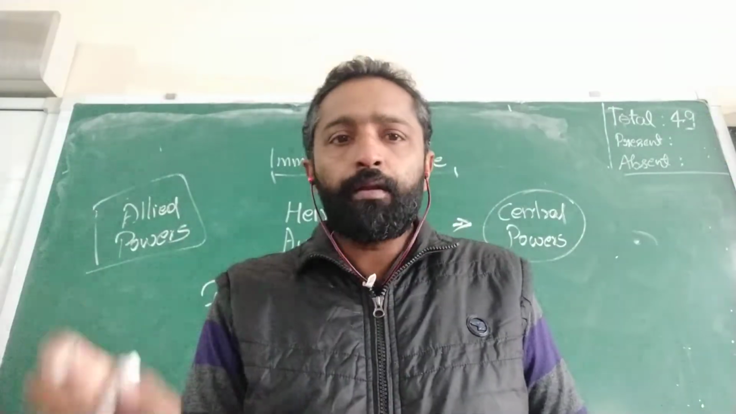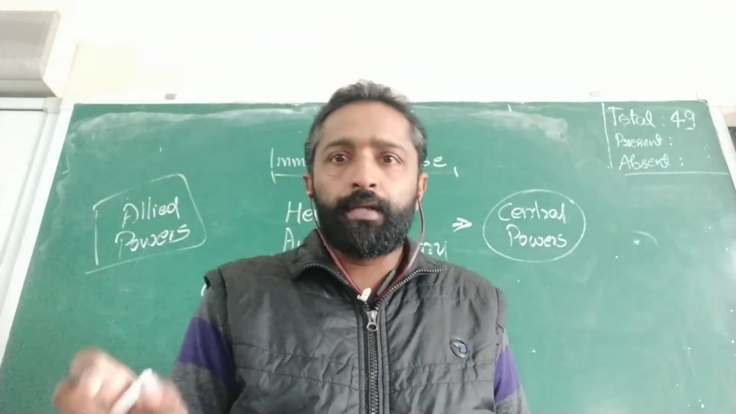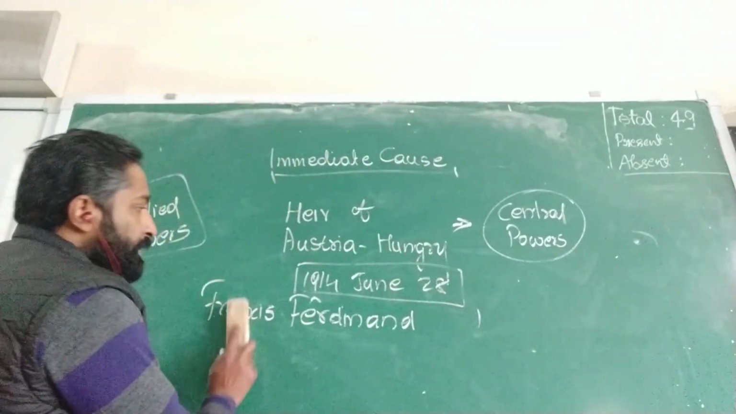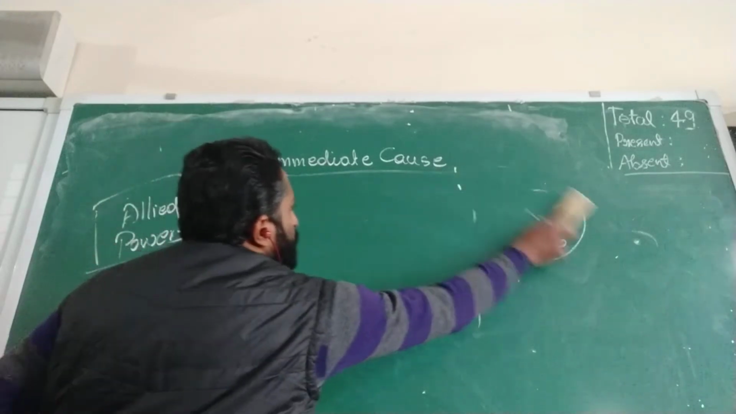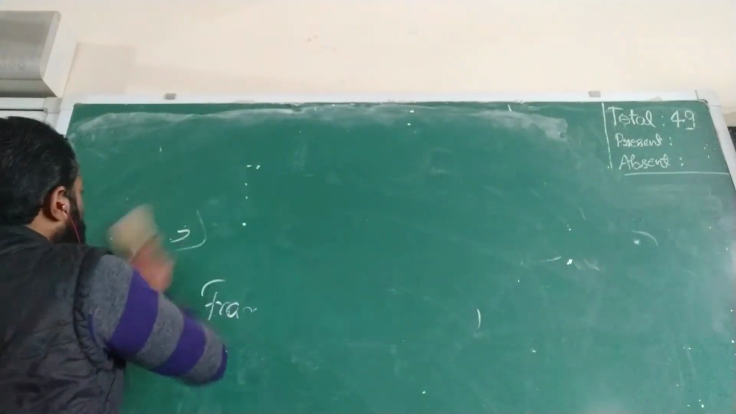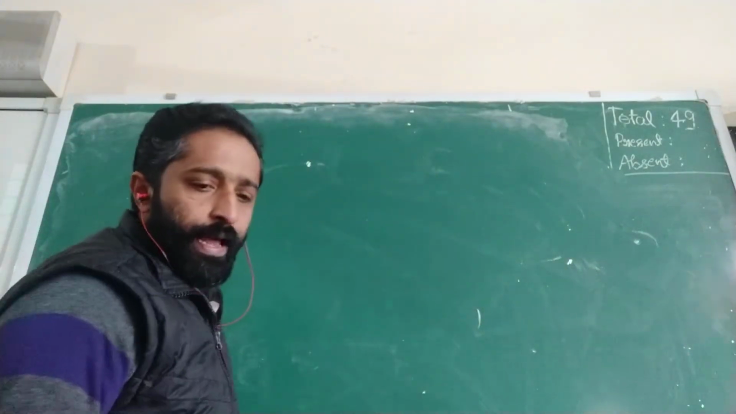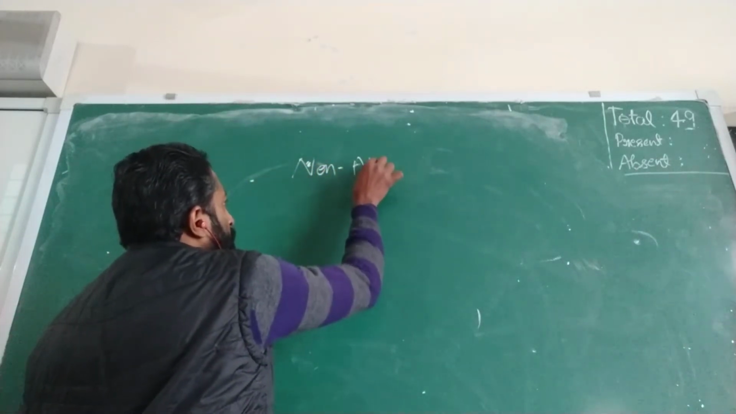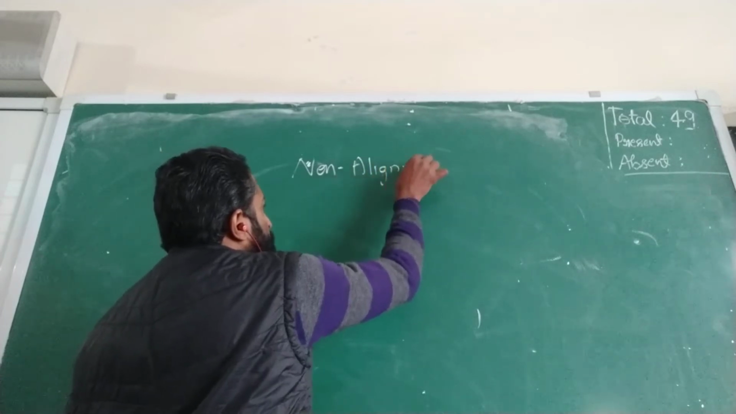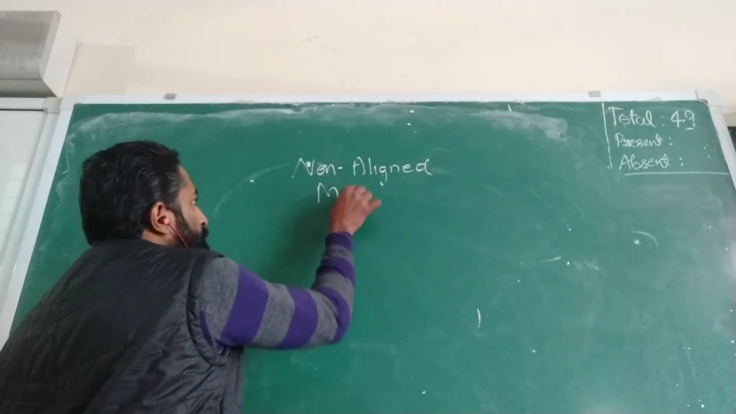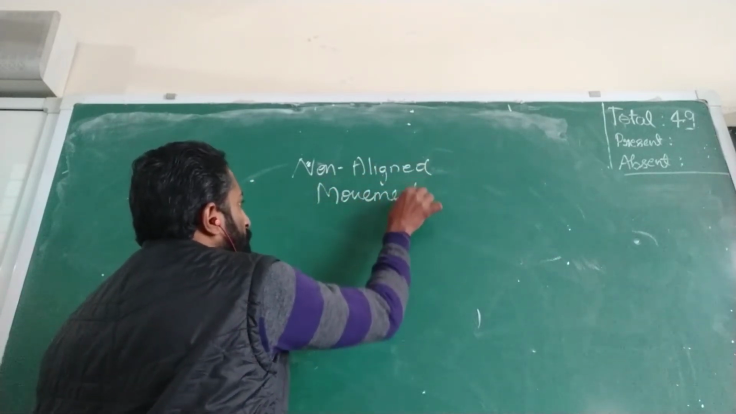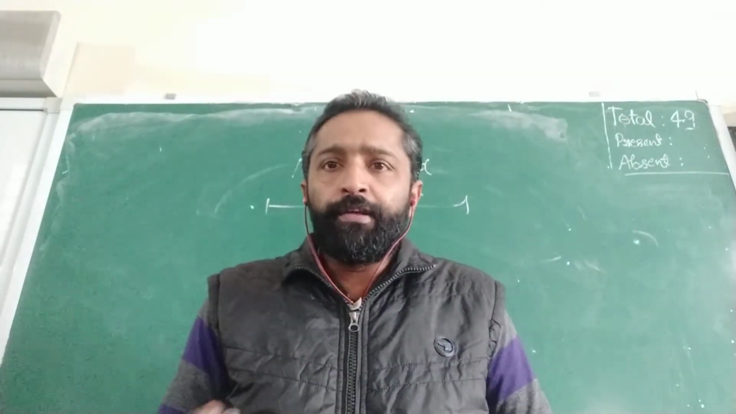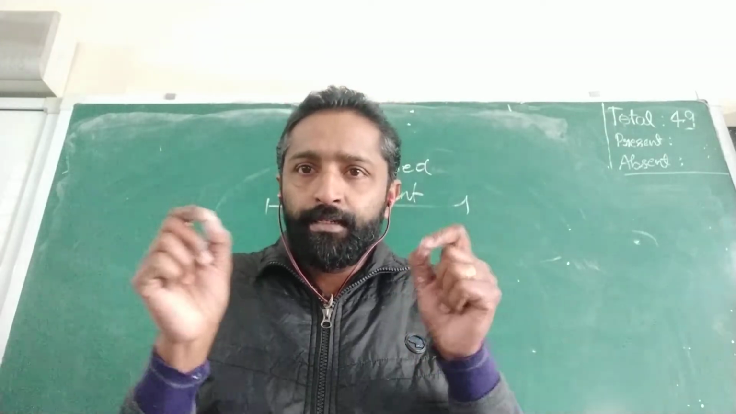Now let's move on to the last topic to be learned for your exam, that is the non-aligned movement. This is the last chapter to be studied. Non-aligned movement. And what does it mean? How do you define this particular term, non-aligned movement?